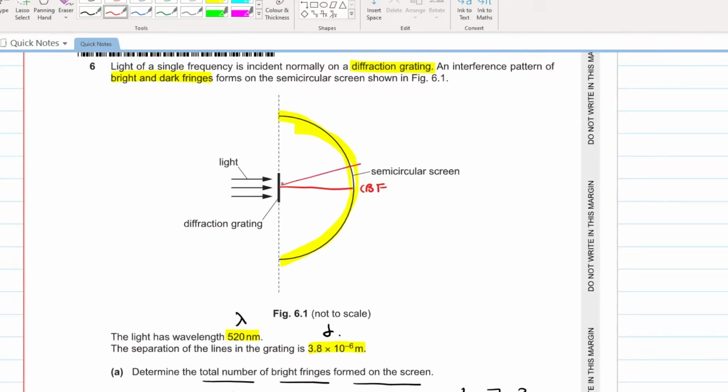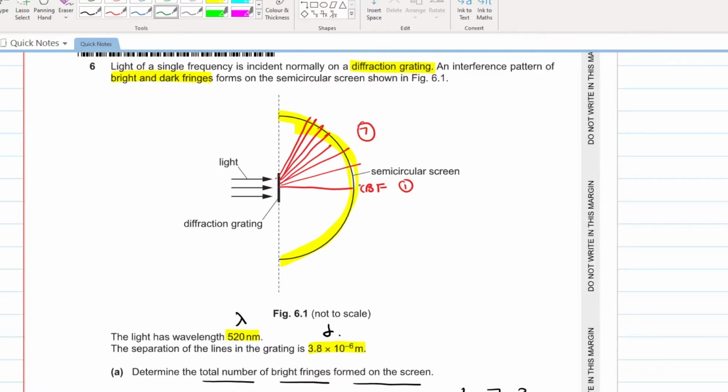Then you will have the first bright fringe, second, third, fourth, fifth, sixth, and seventh bright fringe. Besides the central bright fringe, you will have 7 other bright fringes. So you will say, sir, this is 1, this is 7, the total answer should be 8.